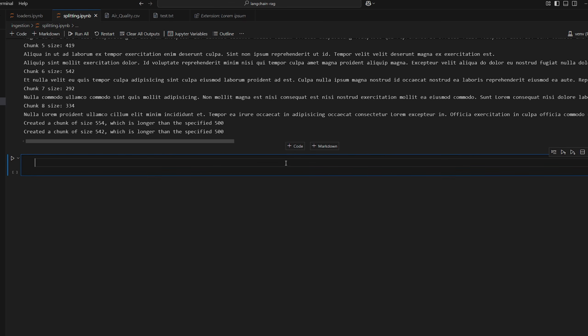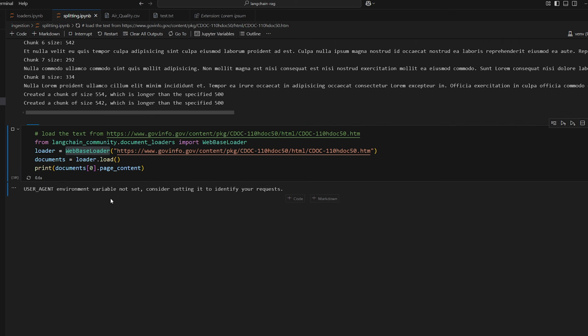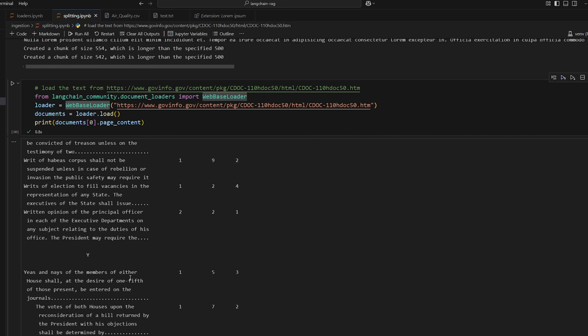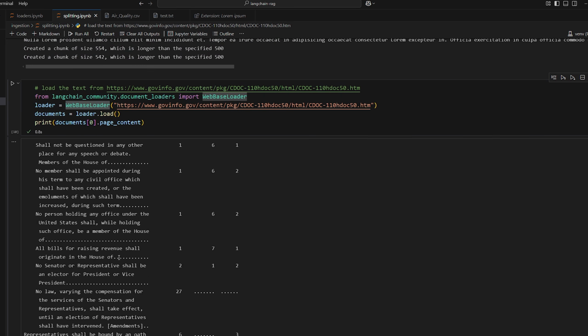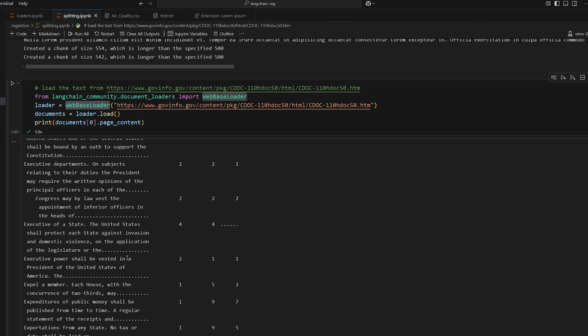So for this one, we're going to load a different data source. We're going to load the US Constitution from this URL here as a .htm file using the web-based loader. So let's print out the contents. So it's just a big text document essentially that has the entire Constitution in it along with our amendments. So yeah, this could be something that you may want to build a RAG thing based on, so you can ask information about our Constitution.